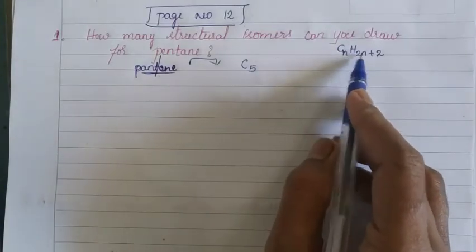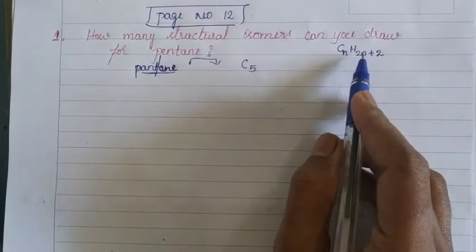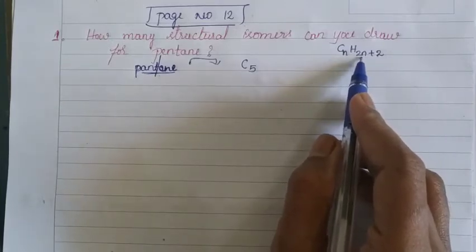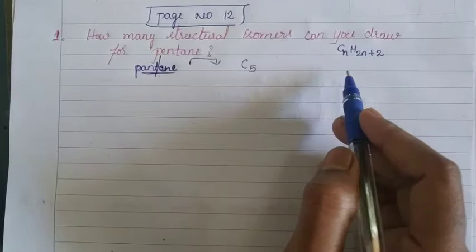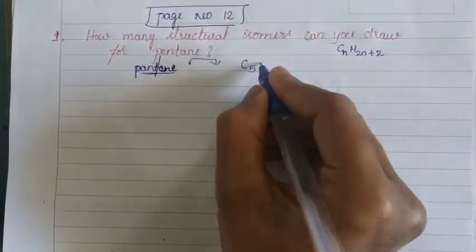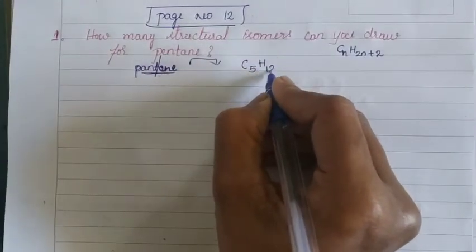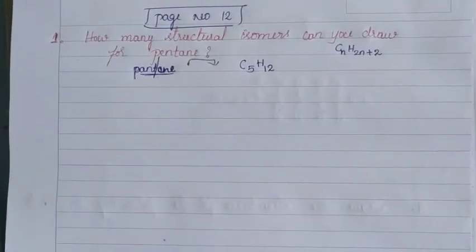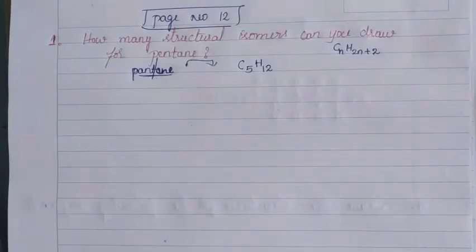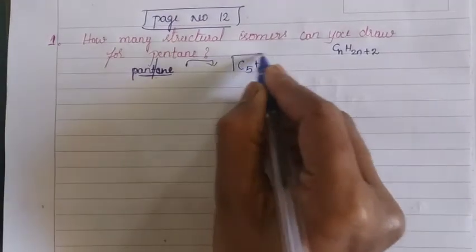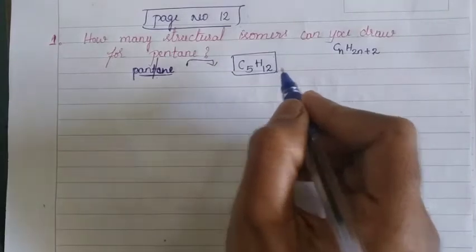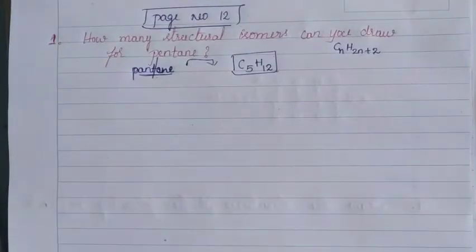And now calculate the hydrogen atoms. Put here 5. 5 2s are 10. 10 plus 2 becomes how much? 10 plus 2 becomes 12. The number of hydrogen atoms here is 12. The molecular formula of pentane is C5H12. Children, look here. The number of carbon atoms is more than 3. Yes, here isomers are possible.